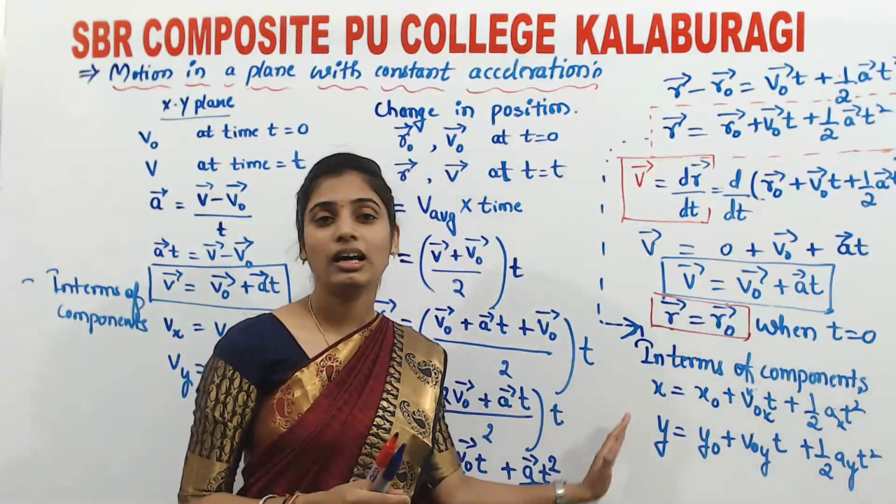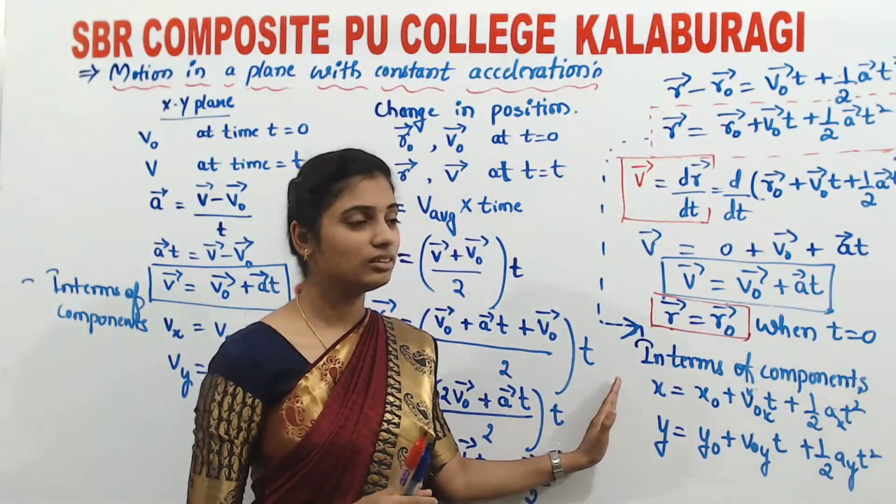These are the equations along the x and y axes. I hope it is clear to you all.